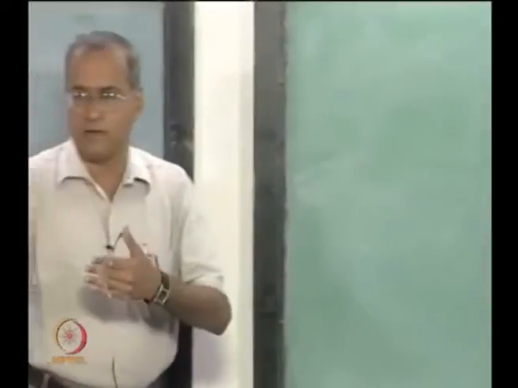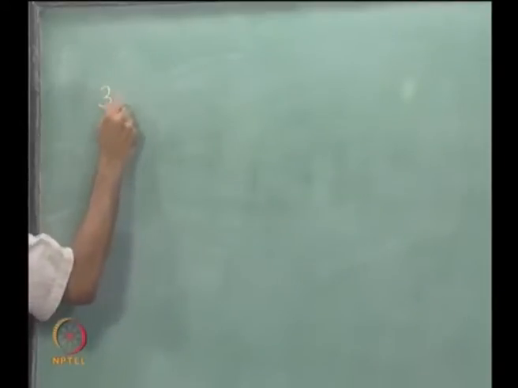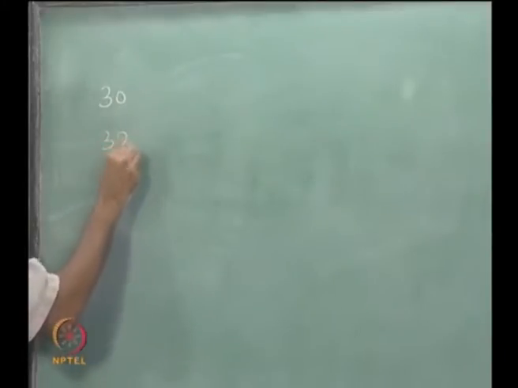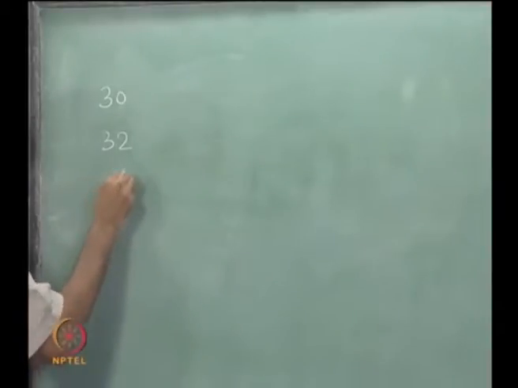Now, let us explain it using a very simple example. Let us assume we take data which is 30, 32, 31, 30.